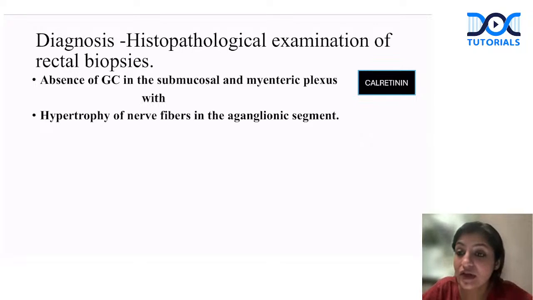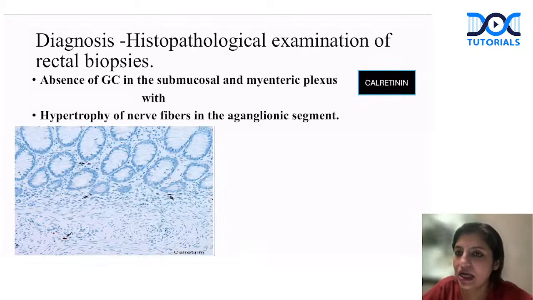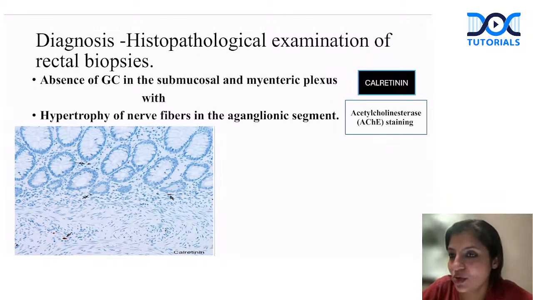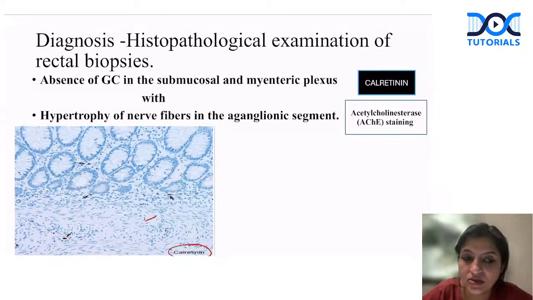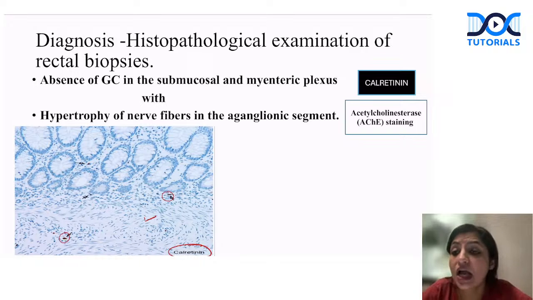It's a very specific stain because it can be put on the formalin fixed specimen. Or you document hypertrophy of the nerve fibers, which is by acetylcholine. How do you document that? For that, you have to document it by acetylcholinesterase staining. So look at this. This is an immunohistochemistry stain for calretinin, and you see here that there is no staining coming. These brown ones here are nothing but some mast cells, which are the internal control cells of the calretinin. So no staining for calretinin means there is absence of the ganglion cells.